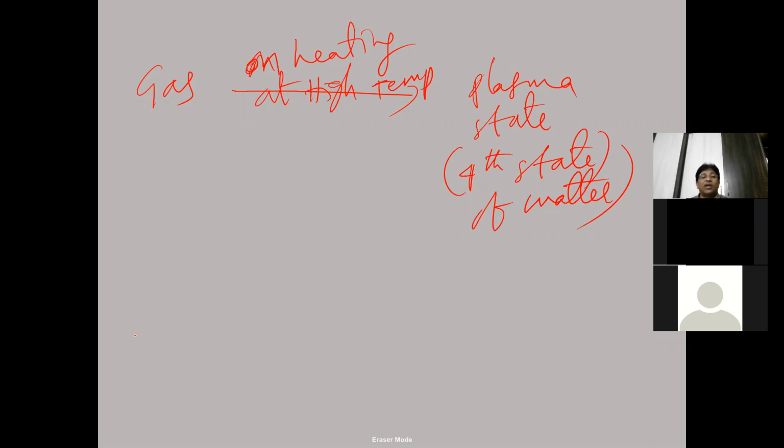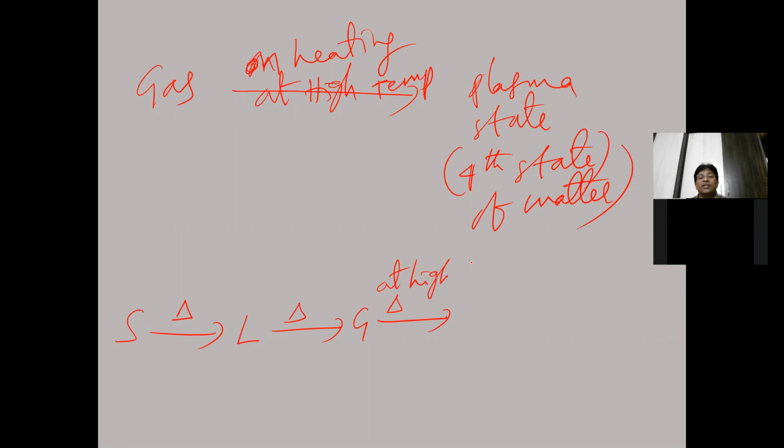Generally, when solids are heated, this delta indicates heating, solids on heating will convert into liquid. Liquids on heating will go to gases. Gases on further heating at high temperature will finally change into the plasma state. So this plasma state is called the fourth state of matter.